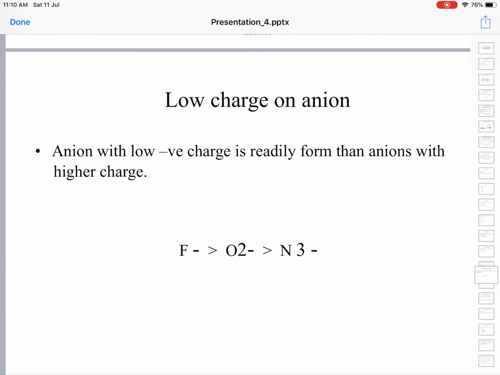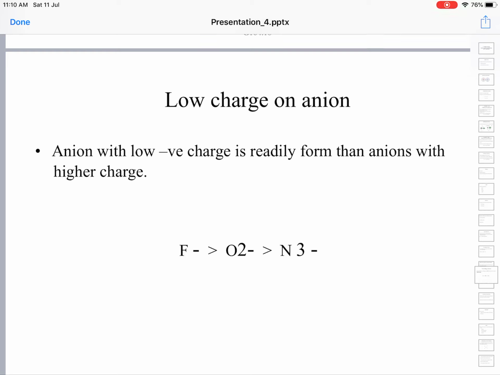Low charge on the anion. An anion with a low negative charge is readily formed than anions with a higher charge. So, F minus is more readily formed than O2 minus, which is in turn more readily formed than N3 minus. See, for the formation of O2 minus, first one electron is added and O minus is formed.